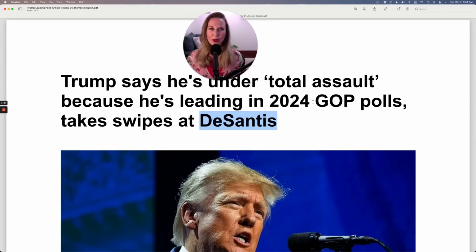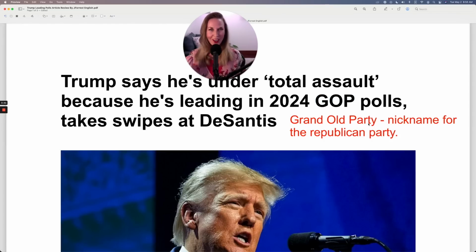And also, if you didn't know, GOP, do you know what this stands for? This is an abbreviation, and it stands for Grand Old Party. That's right. GOP stands for Grand Old Party, but nobody calls it Grand Old Party. Everyone says GOP, and that is a nickname for the Republican Party. Trump is a Republican. DeSantis is a Republican. Joe Biden, the current president, is a Democrat. Now, GOP, when you see this, just think Republican Party polls.